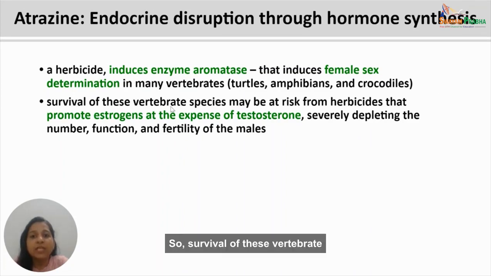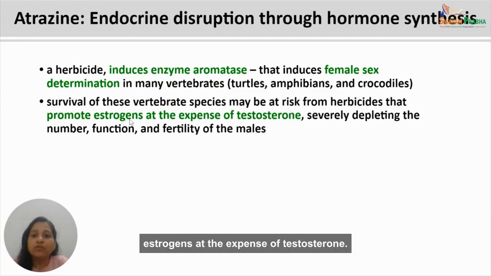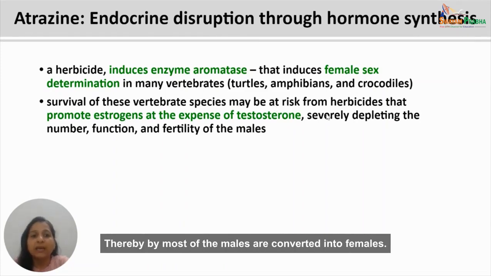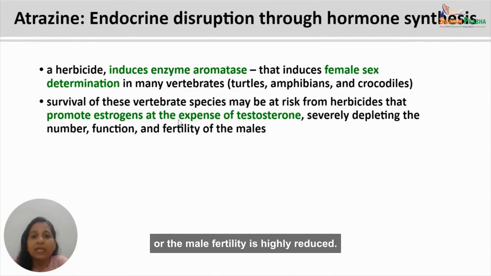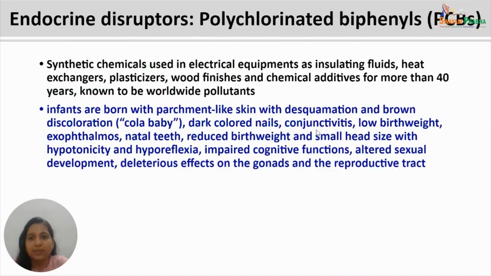So survival of these vertebrate species may be at risk from herbicides because these herbicides promote estrogens at the expense of testosterone. Thereby, most of the males are converted into females. So this causes a depletion in the number, or even if the male is produced, then the male functionality or the male fertility is highly reduced. So it is a risk to the male population of the vertebrates.